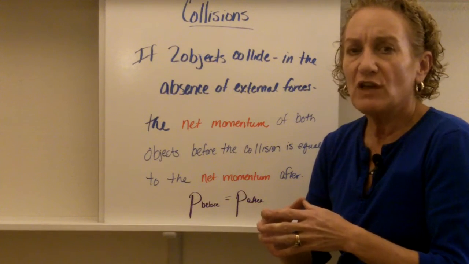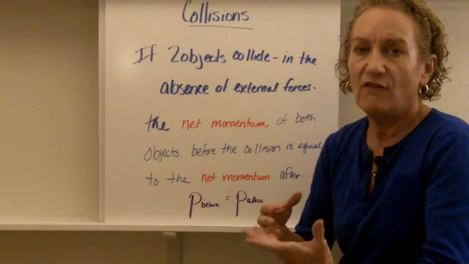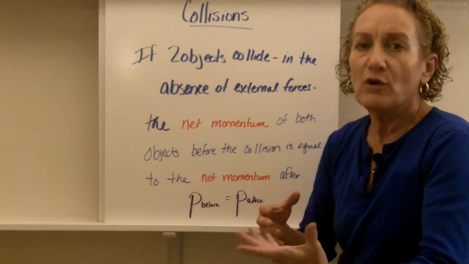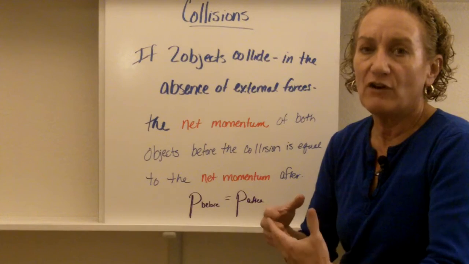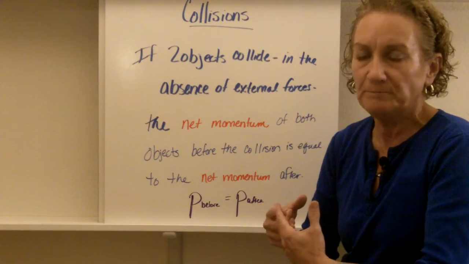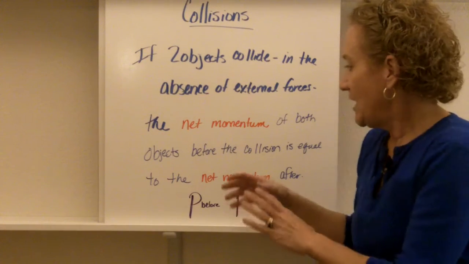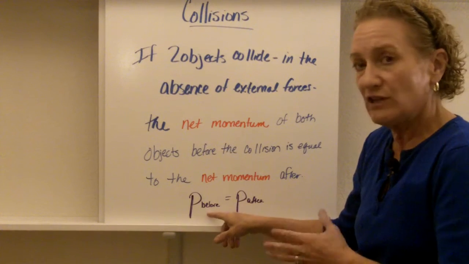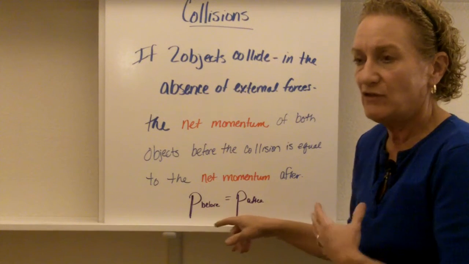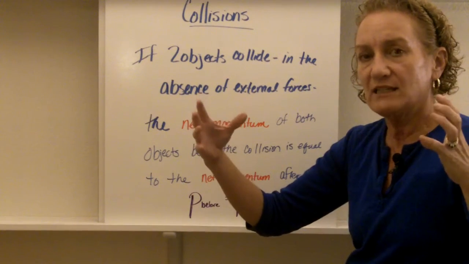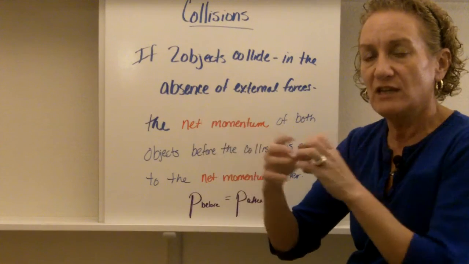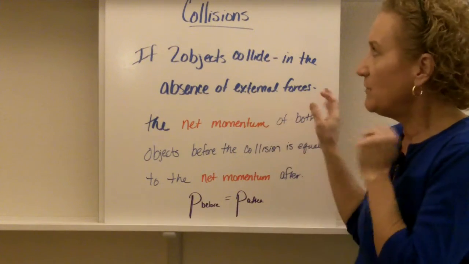Police officers use this all the time to determine car accidents and how fast a car was going before it got in the accident, based on how far it traveled and a variety of other details. But basically, the momentum before a collision is exactly the same as the momentum after a collision, and we're talking a system. Okay, we're talking a system, not just an individual piece of a system. So let me give you some examples.